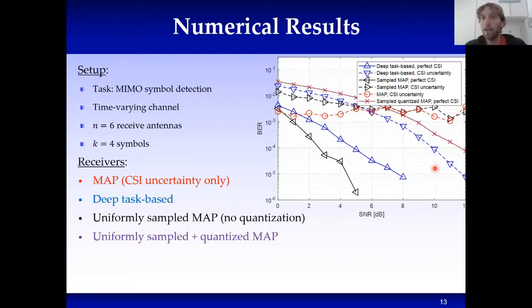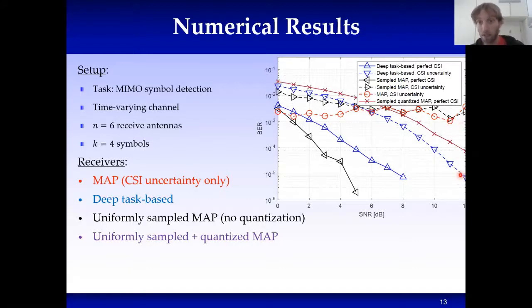We can also consider the case in which there is some uncertainty in the underlying model. We know that model-based approaches perform quite poorly when there's inaccurate knowledge of the underlying channel. For example, the dashed black curve here is the performance achievable by the unquantized uniformly sampled MAP applied with some uncertainty. Furthermore, the red curve here is the performance of the MAP applied directly to the continuous-time signals without any sampling or quantization constraints, but with inaccurate knowledge of the channel. As we can see, it hits some error floor, which it does not go below regardless of the SNR.